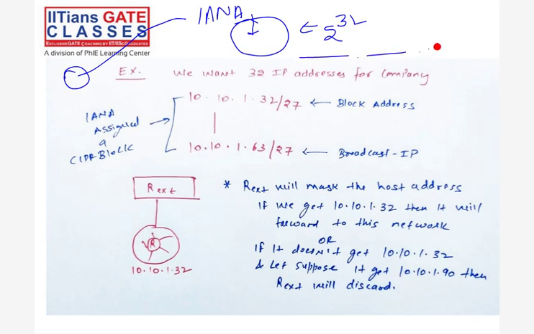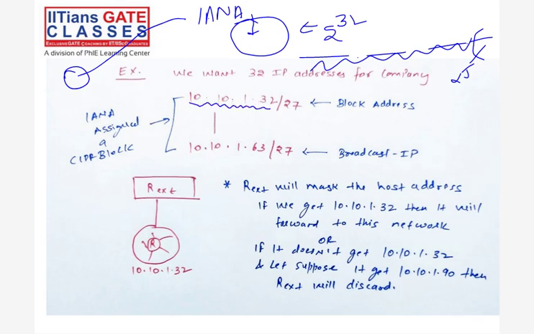Whatever IP it is, take a random IP, don't care about the IP number, but you need 32 IPs. Okay, I will give 32 IPs. Let's say some random IP 10.10.1.32. Start from 32. There are some rules for choosing the first IP, which we will talk about. So start from the first IP and continue up to 63.